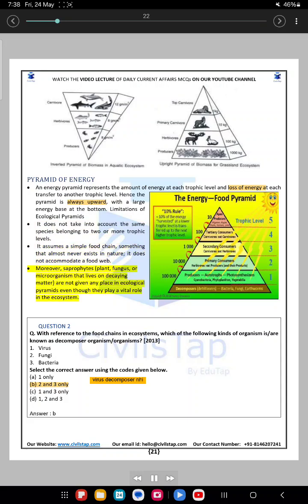Moreover, saprophytes, a plant, fungus, or microorganism that lives on decaying matter, are not given any place in ecological pyramids even though they play a vital role in the ecosystem.